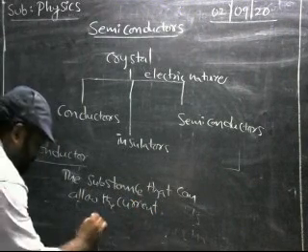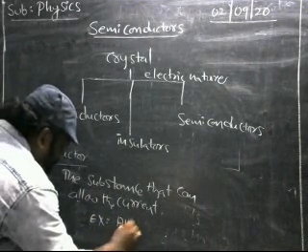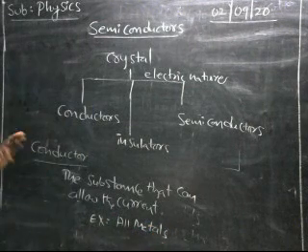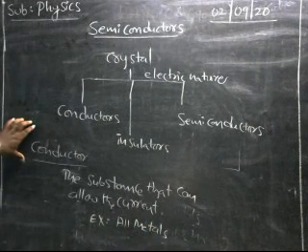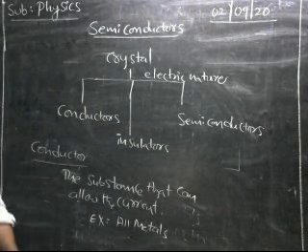The examples for the conductors are all metals. All metals come from the category of conductors. Next, about insulators.